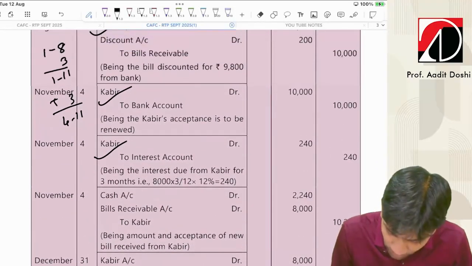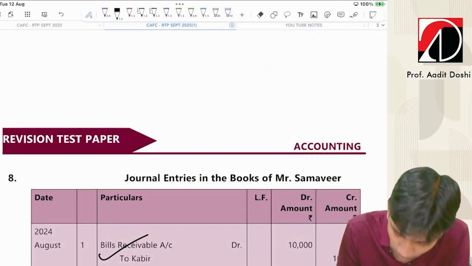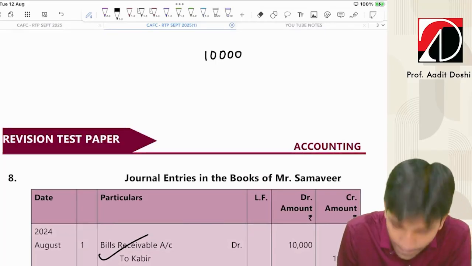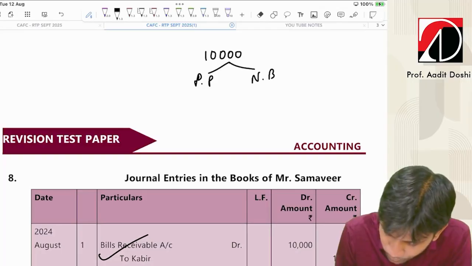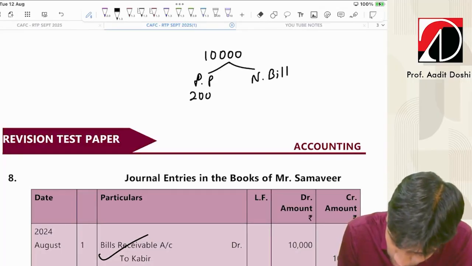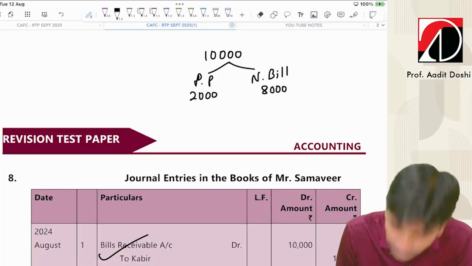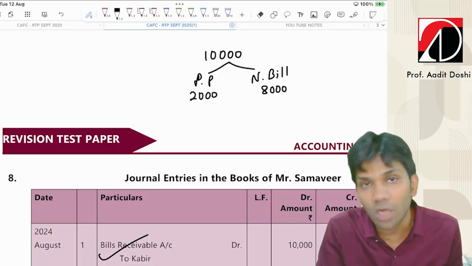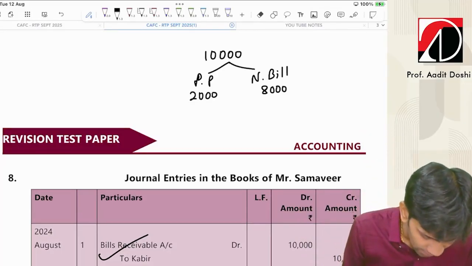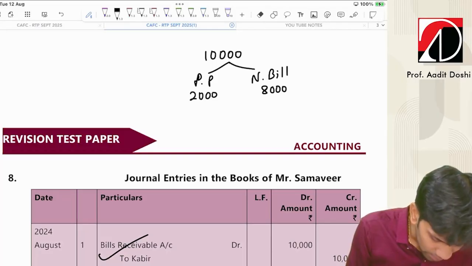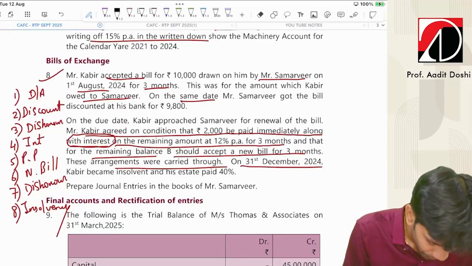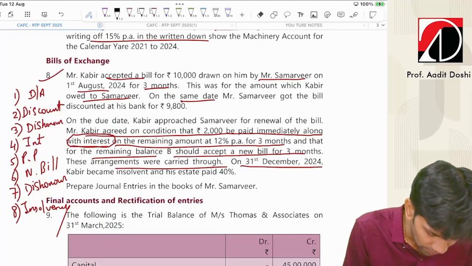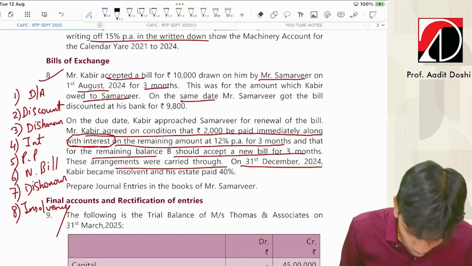Now for this, I'll prepare one working note with you guys. What was the bill amount? 10,000. I'll split into 2 parts, part payment and new bill. He paid part payment of 2,000. So the balance is 8,000. Interest is always charged on the amount which is not paid by the drawee. So on 8,000 we will charge interest. 8,000 into what is the rate of interest, guys? 12% for 3 months. 12% into 3 divided by 12. We'll get 240 rupees interest.